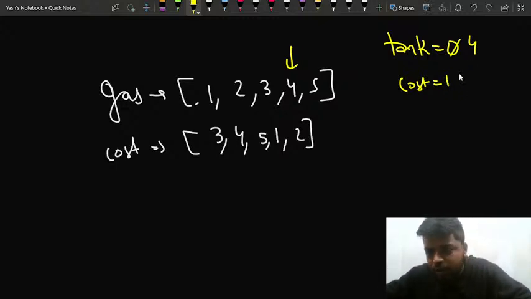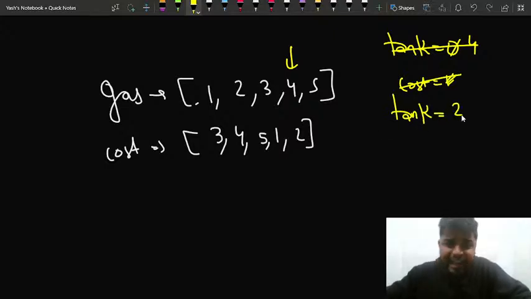So let's do the tank amount minus cost. In my tank I'll just be having 3 liters left. Now I move to the next station. The amount that I'm getting here is 5 liters, so I'll add this. Now I have a total of 8 liters.